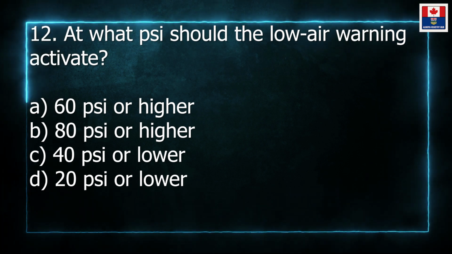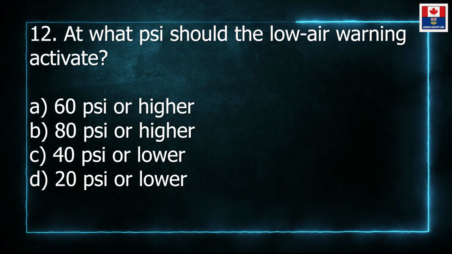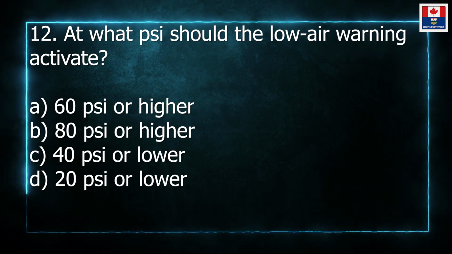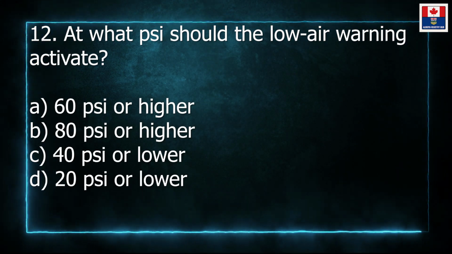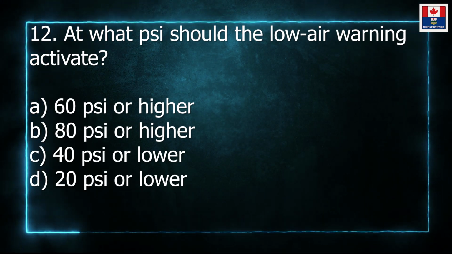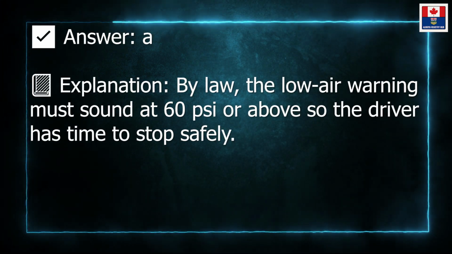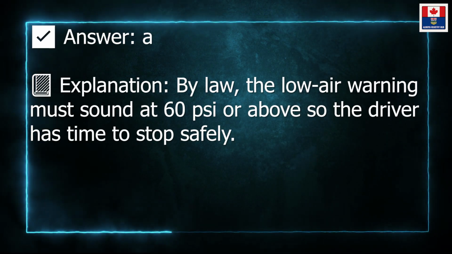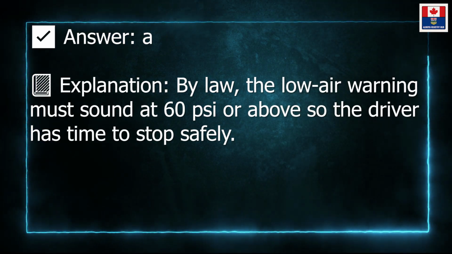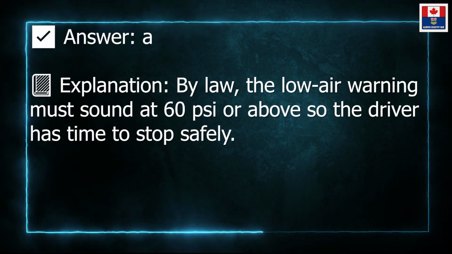12. At what pressure should the low air warning activate? A. 60 pounds per square inch or lower. B. 80 pounds per square inch or higher. C. 40 pounds per square inch or lower. D. 20 pounds per square inch or lower. Answer: A. Explanation: By law, the low air warning must sound at 60 pounds per square inch or below so the driver has time to stop safely.